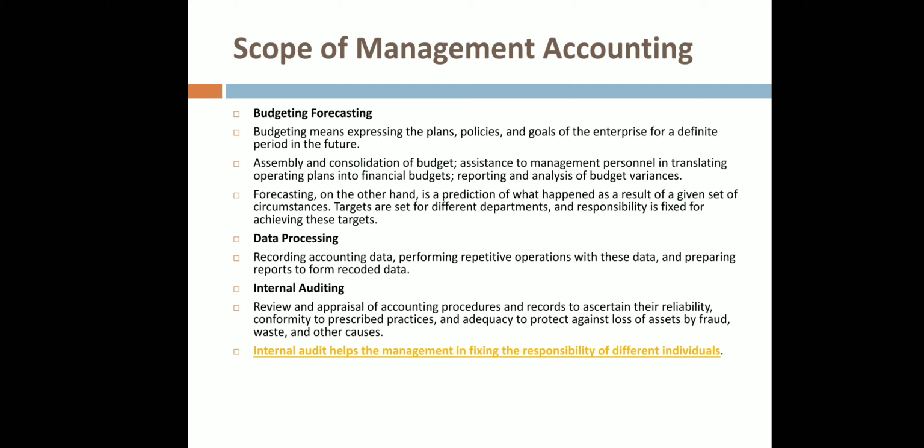It includes assembly and consolidation of budgets, assistance to management personnel in translating operating plans into financial budgets, and reporting and analysis of budget variances. Forecasting is prediction of what will happen as a result of a given set of circumstances. Data processing means recording, accounting, performing repetitive operations with these data and preparing reports from recorded data.